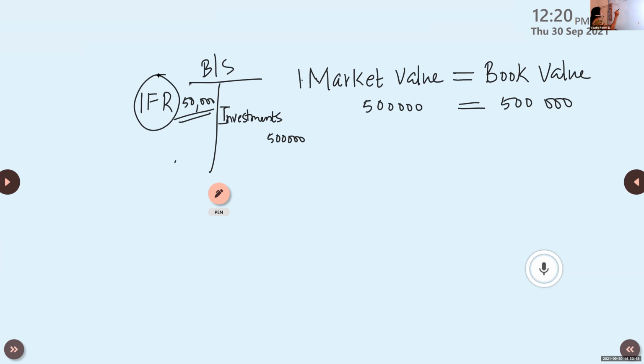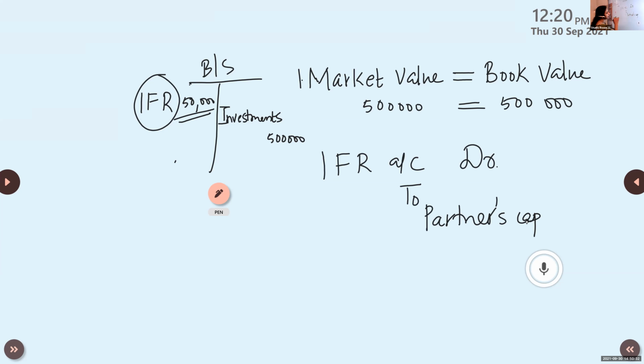The entry is investment fluctuation reserve account debit, to partners capital. Okay, case 1 completed.